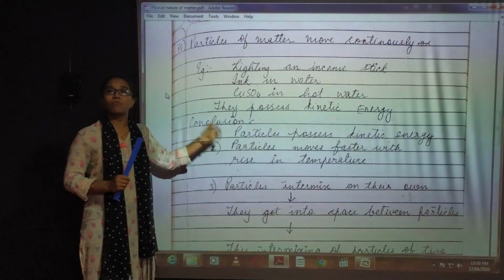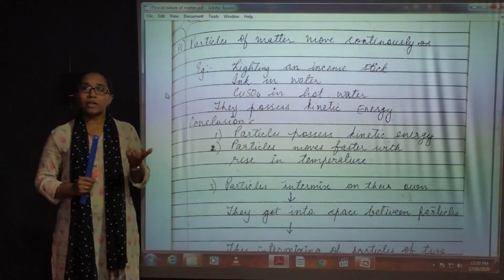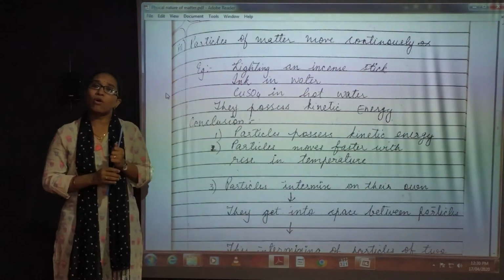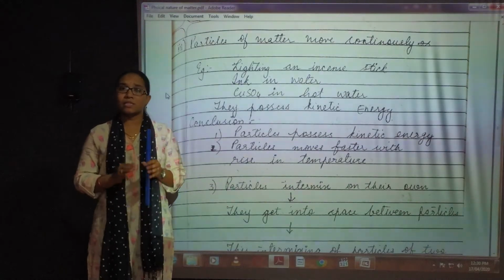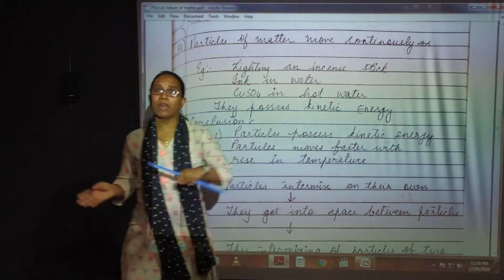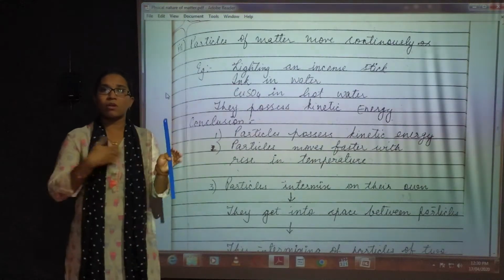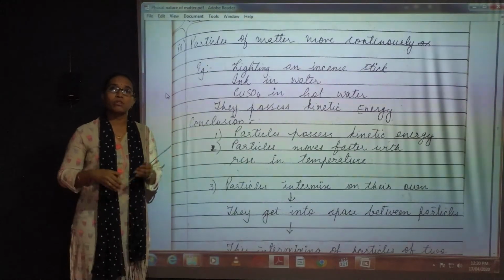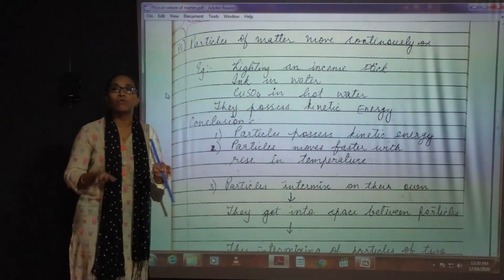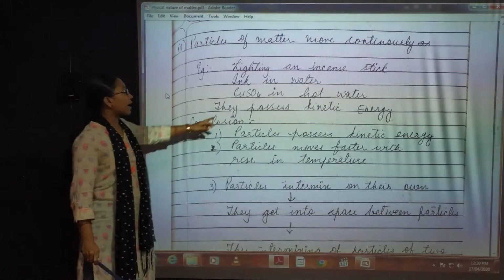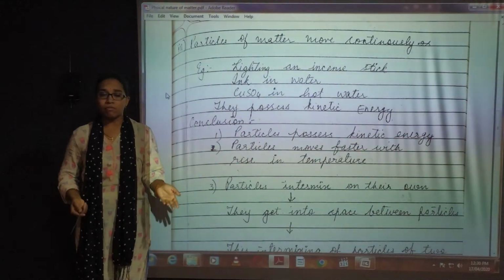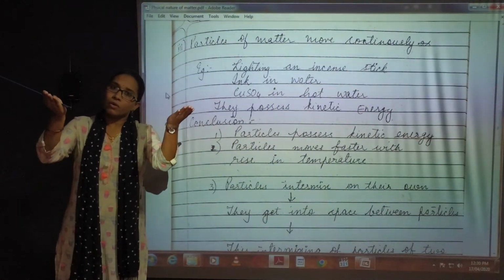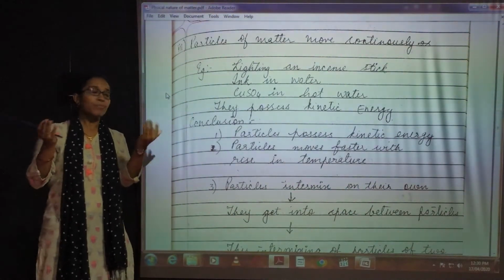Same way in these molecules also, when you are heating it up, the temperature of the entire surrounding of that matter rises. So what happens? The molecules cannot stand over there. The molecules will try to move over all the places. Whatever surrounding they are having, they will try to move to a space where it is cold. But they will not get a cool atmosphere. So in short, the molecules will continuously move from one place to another. So the kinetic energy will be higher when you raise the temperature. Means with rise in temperature, the kinetic energy also rises. So both are directly proportional to one another.